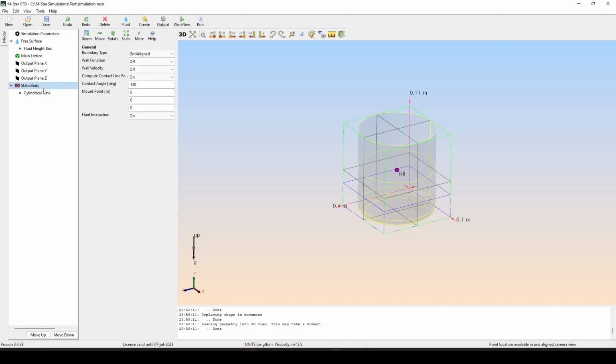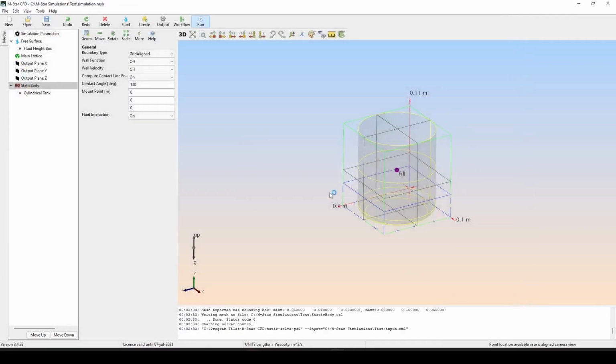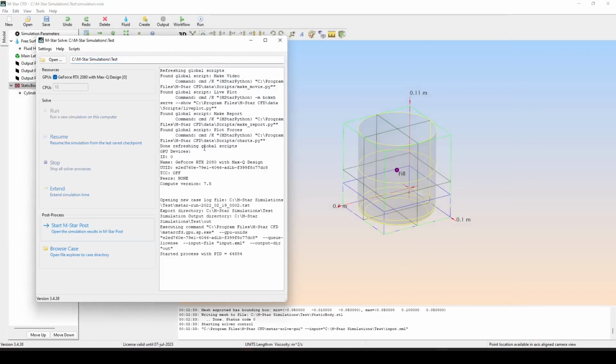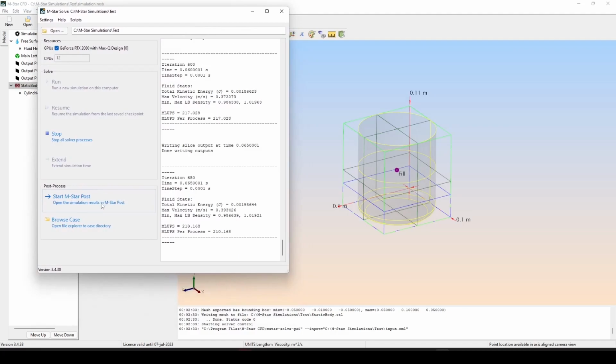And one more setting that is going to be very important for these kind of simulations is the contact angle. That will decide if your solid surface is hydrophobic or hydrophilic. Here we will use the default contact angle of 130 degrees, which corresponds to a somewhat non-wetting hydrophobic glass surface. Let's go ahead and run our simulation with the linear shaking.